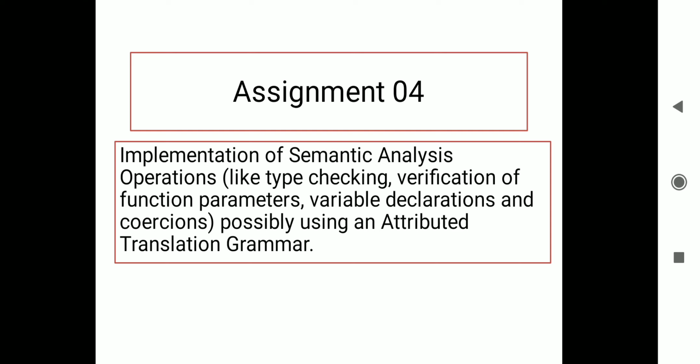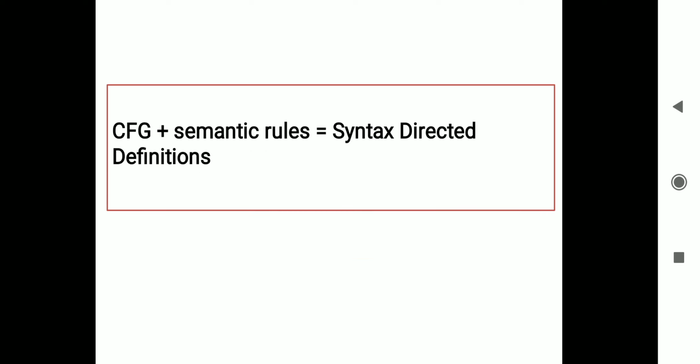When we provide context free grammar plus some semantic rules, it becomes a syntax directed definition. Then the parser can do all these other things parallelly along with the development of the syntax tree.